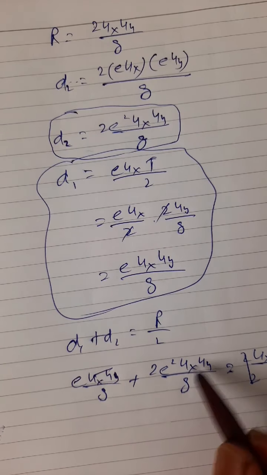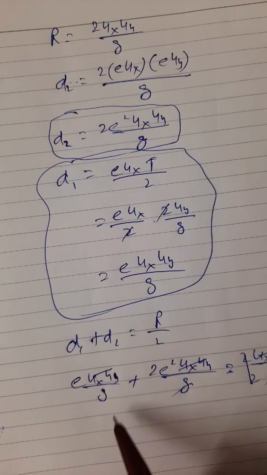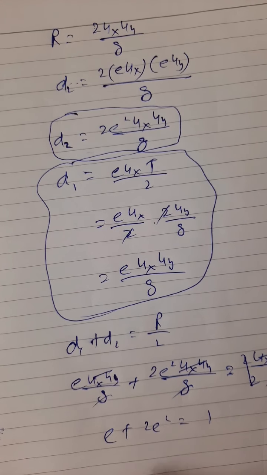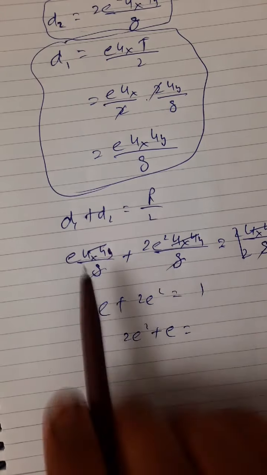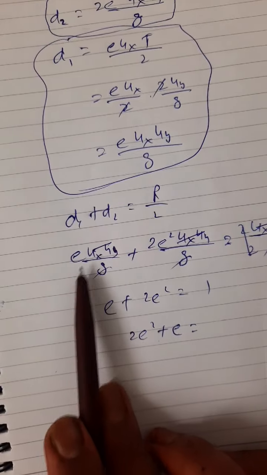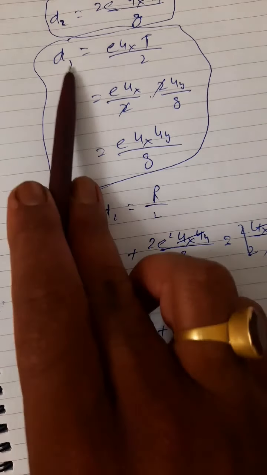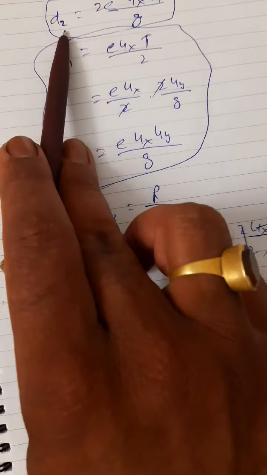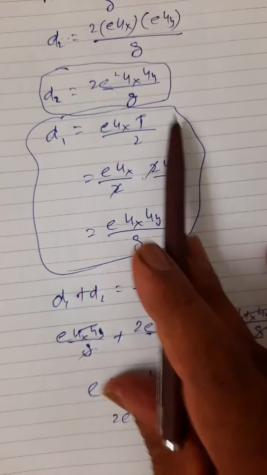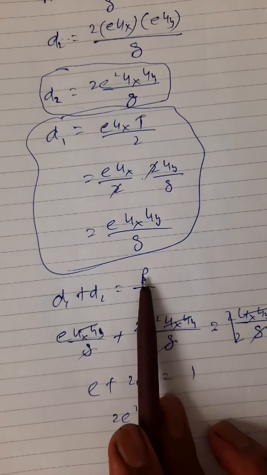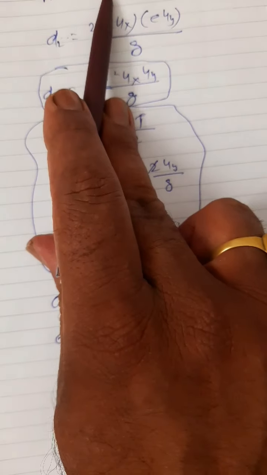Now look, ux uy by g cancelled. So I have 2e square plus e equals 1. In this situation, d1 plus d2 equals R by 2: d1 equals e ux uy by g plus d2 is e square ux uy by g, and the range was 2 ux uy by g.